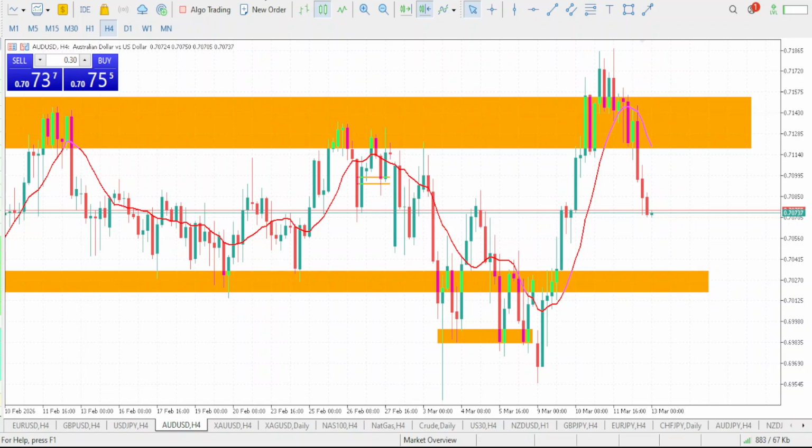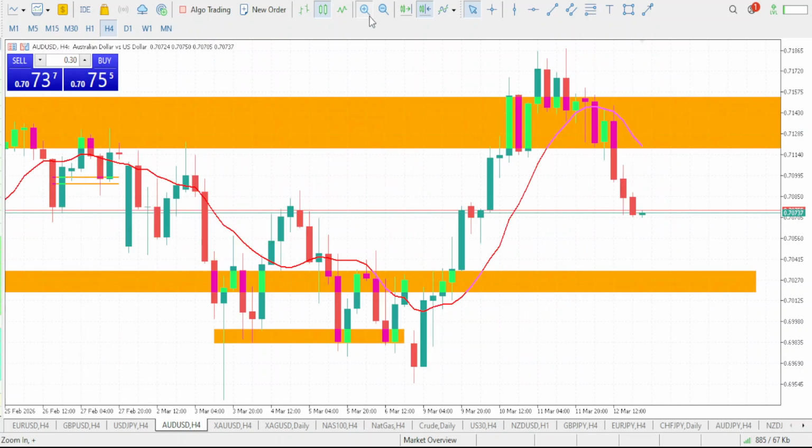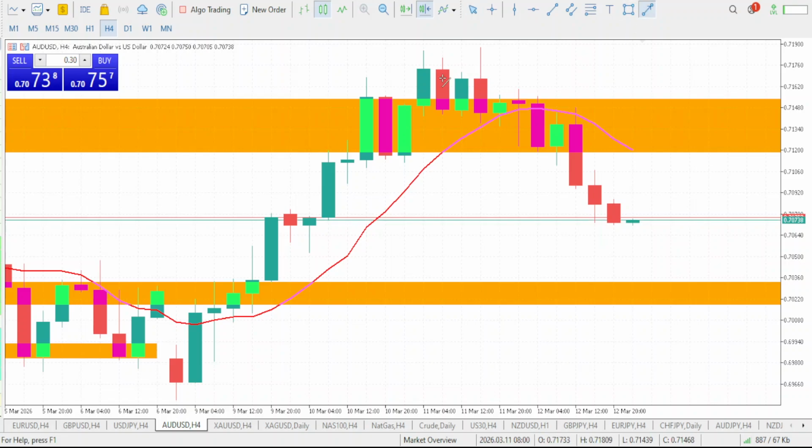Now let's go and zoom into our 4-hour time frame. So this is a double bottom right here. So the market did drop. This is it. Drop. Now the market eventually gives us some more push up. Here comes the drop. Drop. Now this is a pullback, right? And now this is another drop. The market did give us another push up, right? Which is a pullback. Then this is another drop.